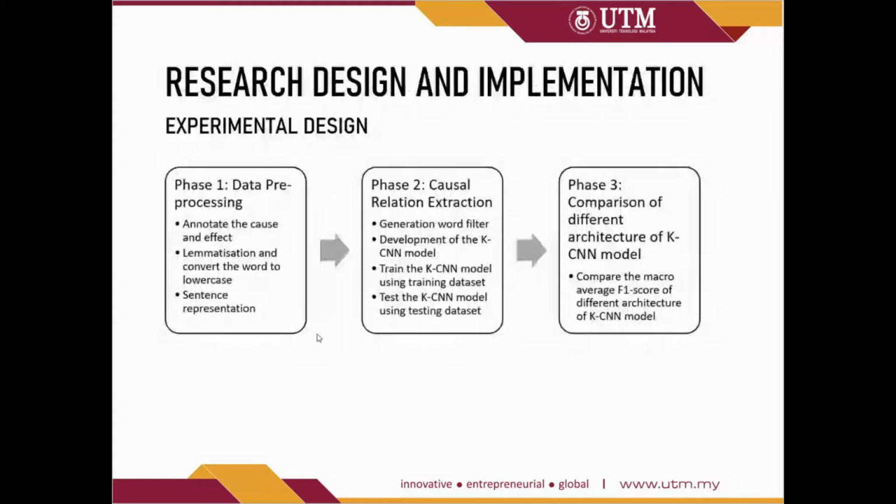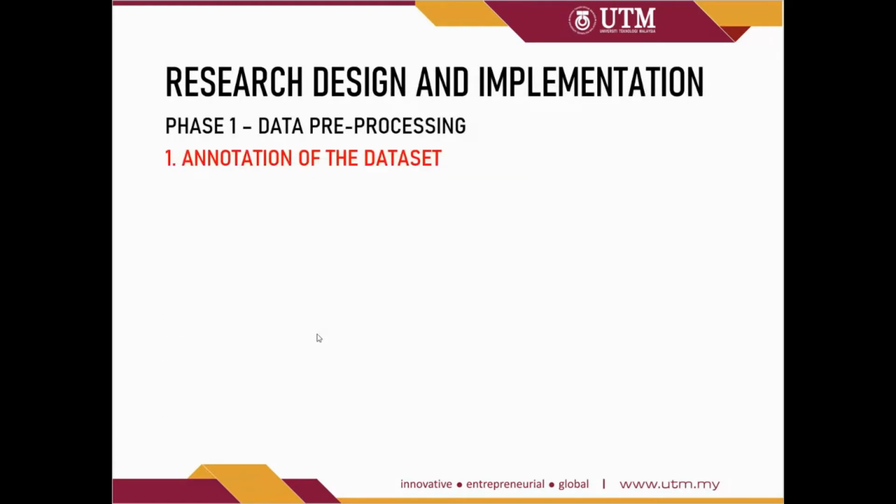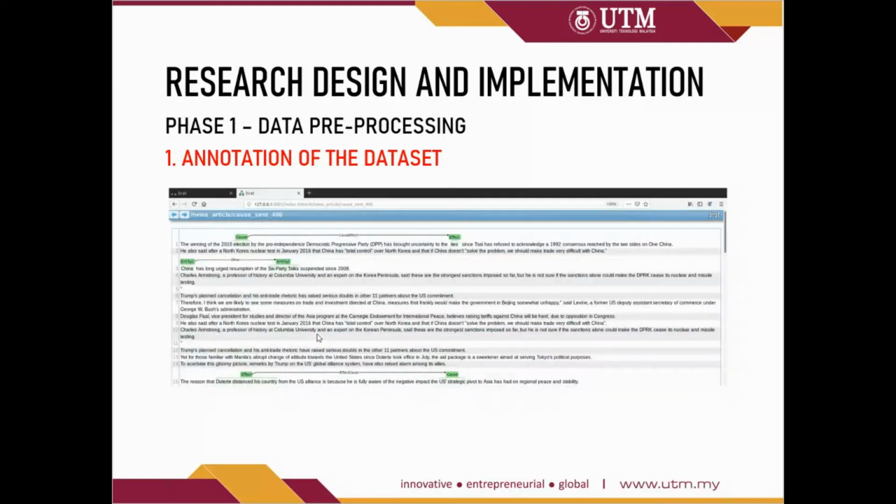So in research design and implementation, there are three phases which we discussed in the research methodology. In phase 1, the annotation of the dataset. First, the extracted sentences will be put into the BRAT annotation tool, and then the two entities will be labeled as cause and effect for cause-effect relations, and the sentence will be labeled with its relation. For others, they will be labeled as entity 1 and entity 2, and the relation will be labeled as other.